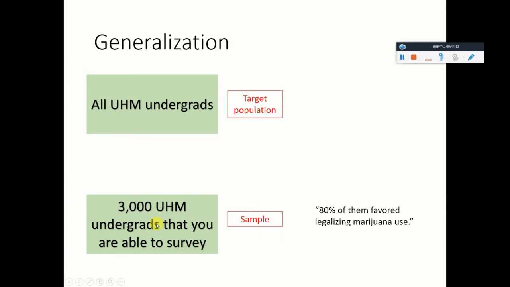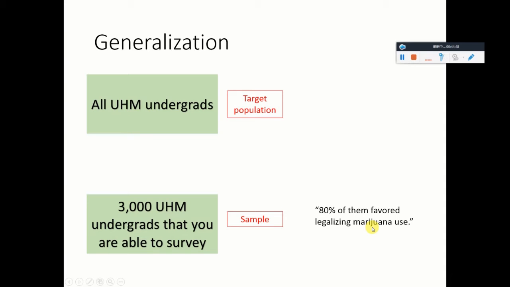Now, based on the sample, you find out that about 80% of the people that you surveyed favored legalizing marijuana use. Okay, I'm making this number up. I don't know whether it's 80 or 75. This is just for the purpose of this class. So now you have a concrete number, a concrete answer to the question: how many students favored legalizing marijuana use.